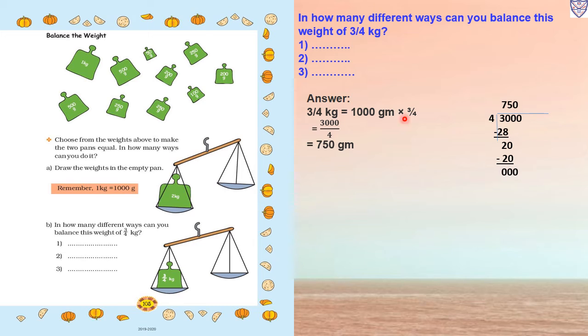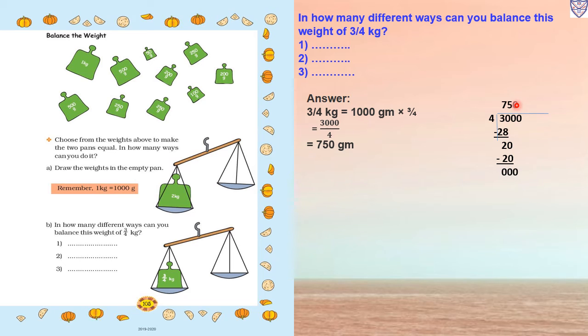So how will we divide? First we will take 30. 4 sevens are 28. So 30 minus 28 we will get 2, and 0 we will carry down, that is 20. So now we will see in the 4 table when 20 will come. 4 fives are 20. So 20 minus 20 we will get 0, and the other 0 we will carry down.